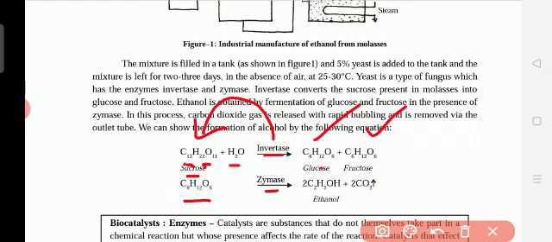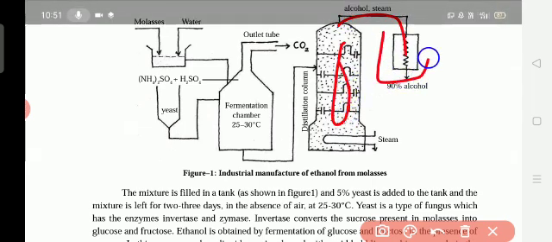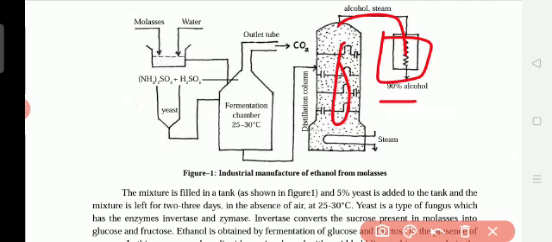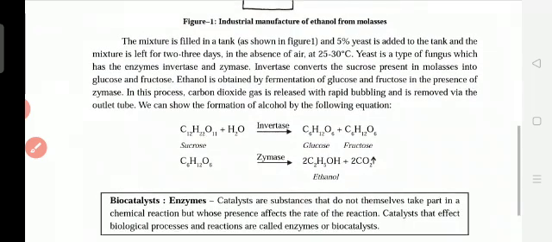And then this glucose and fructose both will be giving the ethanol with the help of which enzyme? Zymase enzyme, and carbon dioxide is left outside. So ethanol is 2C2H5OH plus carbon dioxide. The arrow mark up will show carbon dioxide is released. Here you see the distillation column to separate. Here we get the alcohol, and alcohol is stored, collected here, and steam went outside. Understand? So this is the way of separating this one.